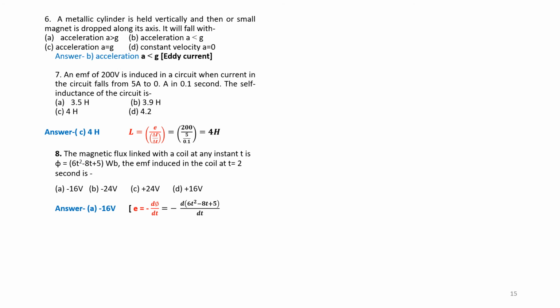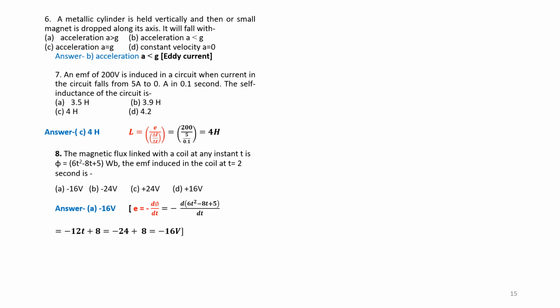Answer is D, that is E is equal to d phi by dt. Here d phi is 8 into 10 to the power of minus 4 Webers, divided by dt, delta t is 0.4 seconds. So 8 into 10 to the power of minus 4 divided by 0.4 is equal to 2 into 10 to the power of minus 3 volts. Question number 10.